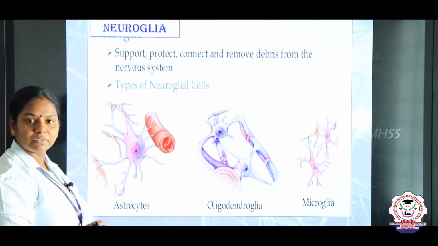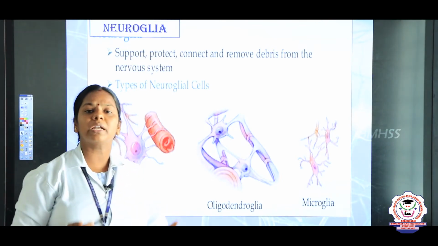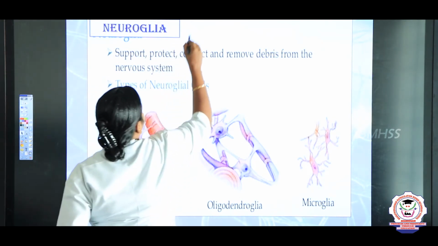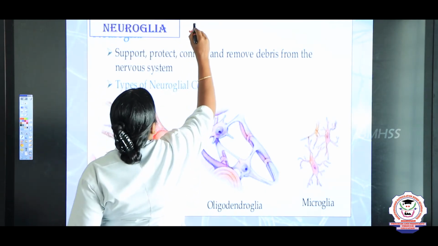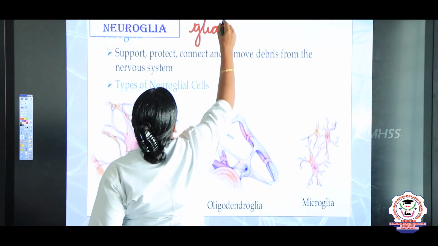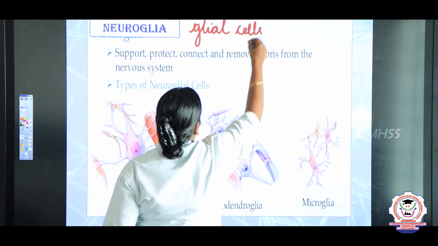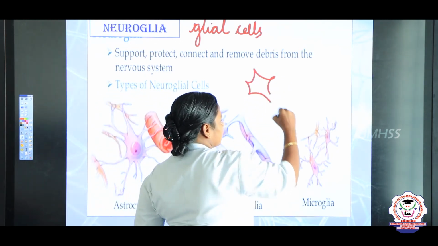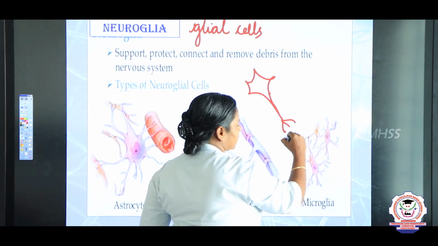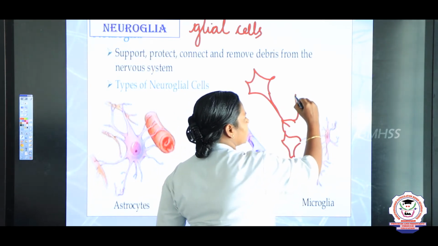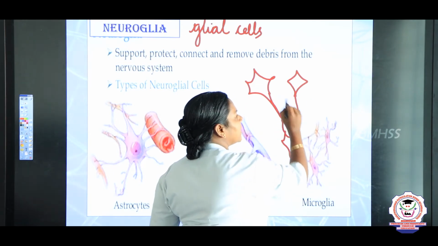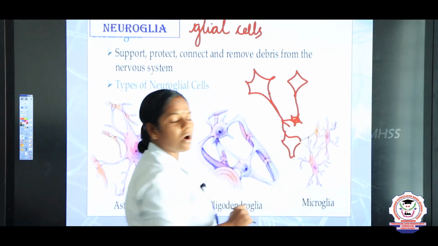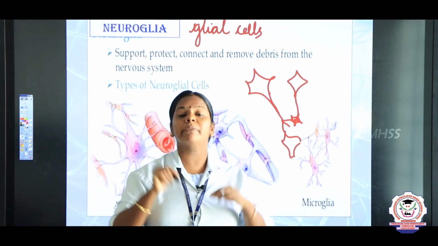The next part of our nervous system is the neuroglia. Neuroglia is just a supporting tissue. We can also call it glial cells. Their main purpose is to connect the neurons. For example, one neuron is like this, right? And another neuron will be connected like this, and there will be many neurons connecting like this, and in between the neurons, what is present as a connective tissue is the neuroglia. So the neuroglia are the tissues which are present in between the neurons.